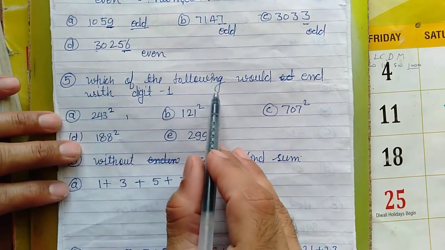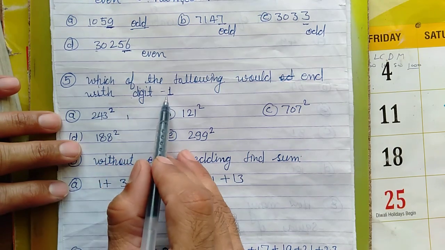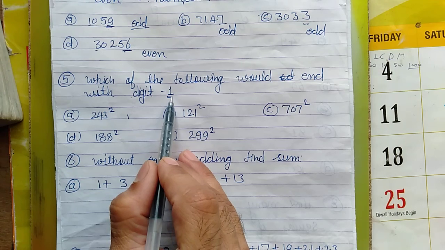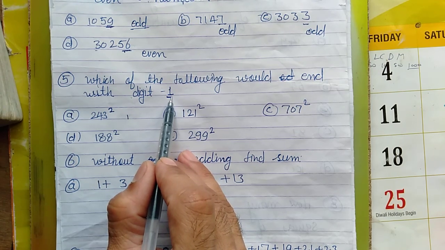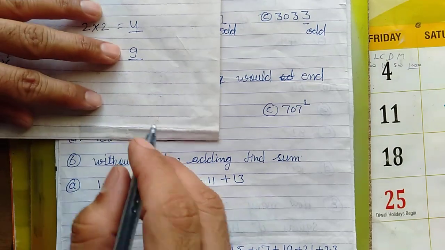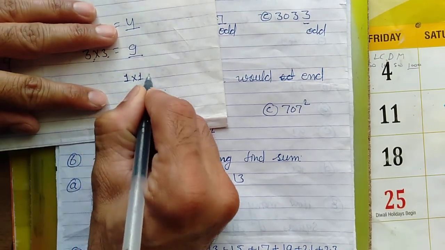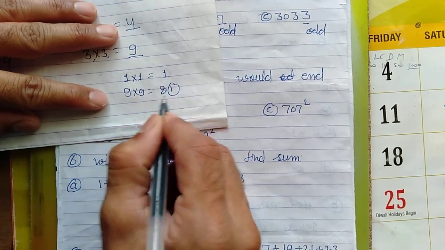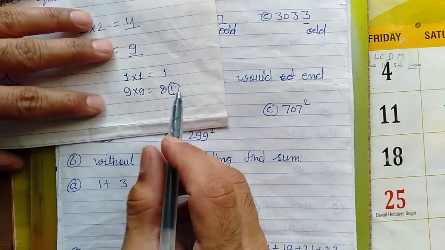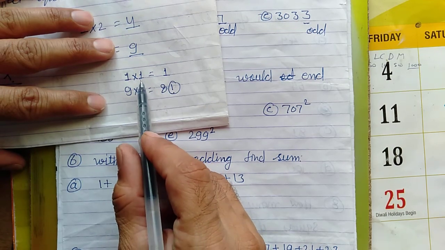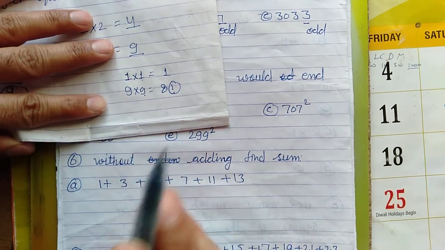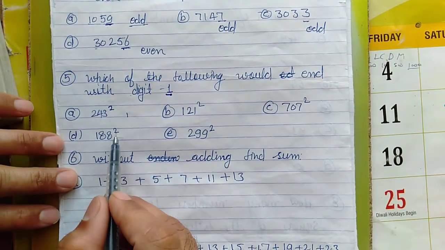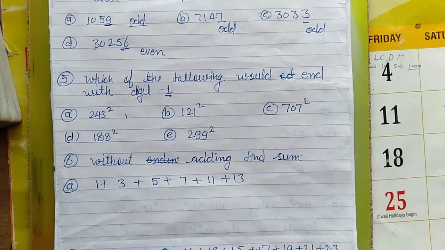Next one is, which of the following would end with digit 1? As we know, only two numbers are there in which 1 comes, right? One is 1, the square of 1 is 1 1s are 1, and the square of 9 is 81. In this one also 1 is coming, right? It means the numbers with 1 or 9 at the unit place will have 1 at the unit place. So let's check them all one by one.